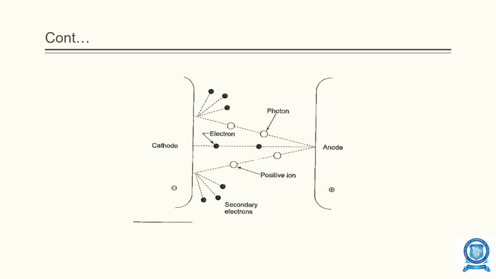This has been illustrated here. You can see the cathode and anode. So this is the cathode and this one is the anode. Whenever a particle moves and hits the cathode, it liberates photons as well as electrons. The shaded dots show the electrons and this one is photons.